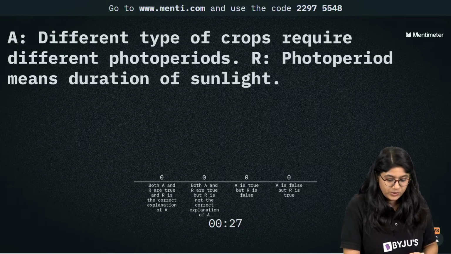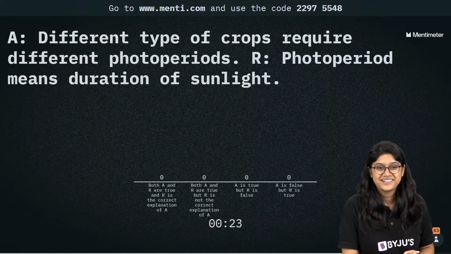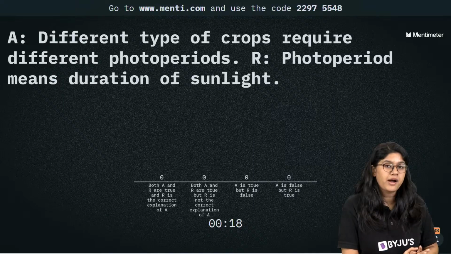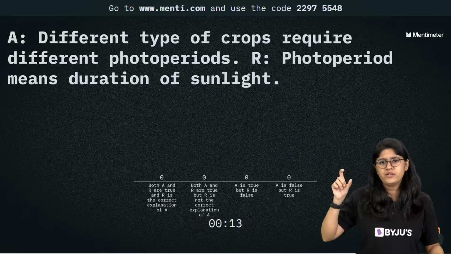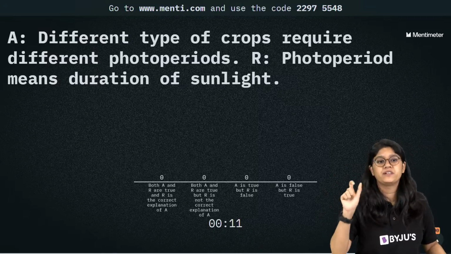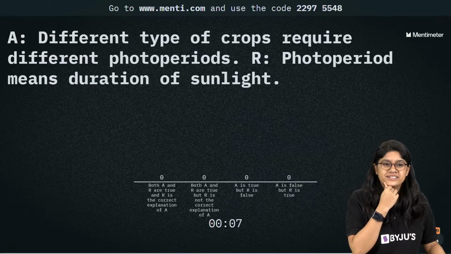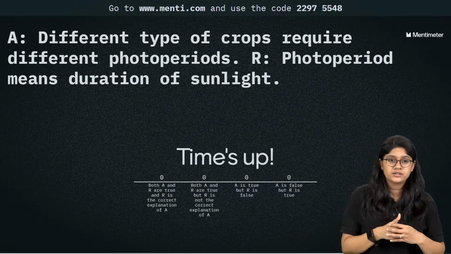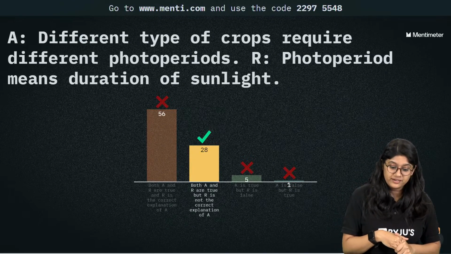What do you think will be the correct answer for this? Different types of crops require different photo period, and photo period means duration of sunlight. So the word photo will be helping us to understand what photo period is. If we have that, we'll be able to find the answer. Very good, Joseph. I can see so many of you are writing the answers. Very good.